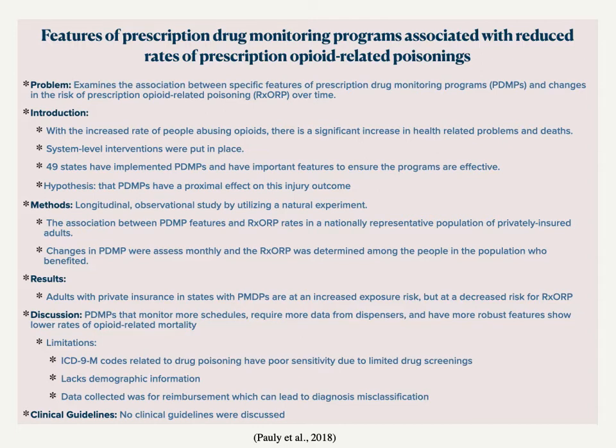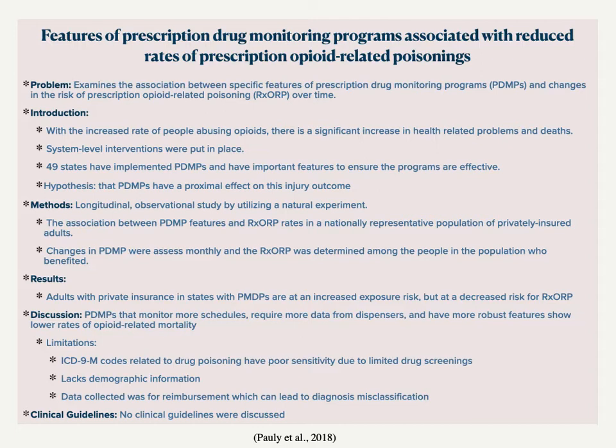Funding for the prescription drug monitoring programs are needed from state and federal governments, which helps assess how effective prescription drug monitoring programs are. For this study, the researchers have used a longitudinal observational study utilizing a natural experiment design, which assesses the association between prescription drug monitoring programs and opioid-related poisoning rates in privately insured adults.